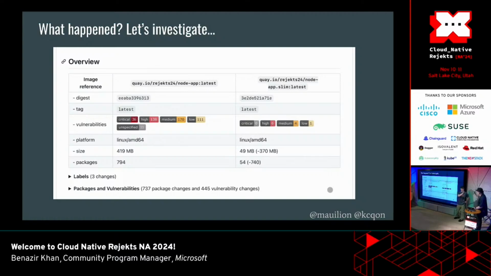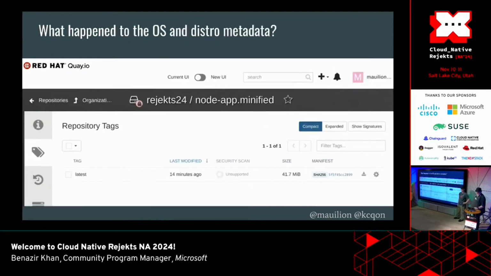I mean, if it's only 6, I probably could get exceptions for that, but I'm not going to get exceptions for 138, 26. That's not a thing that will be happening. It's a better place to be. Yeah, 433 vulnerabilities removed. So in our example, the minification wipes out all the files that aren't needed to run the app and pass the test.